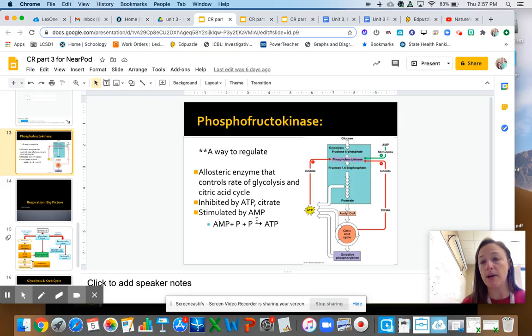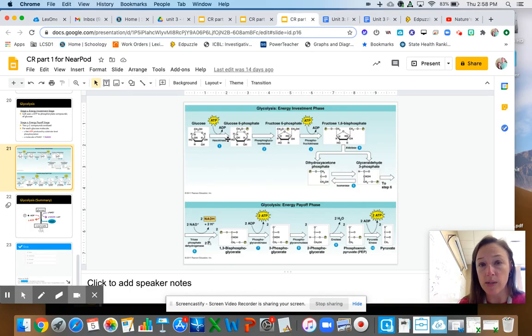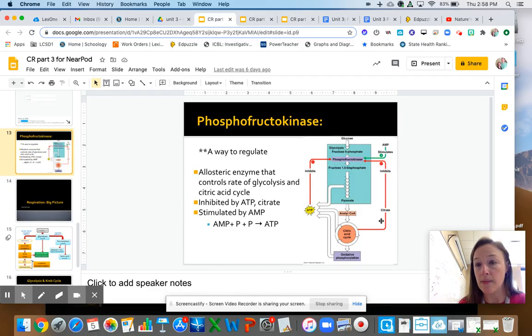And so there are negative and positive feedbacks. Negative feedbacks are usually where some product is going to go back and negatively turn off that enzyme. So phosphofructokinase, which if you'll remember was up here in step 3, is negatively regulated by citrate and by ATP, because if you're making plenty of citrate, that means you've got plenty of pyruvate, plenty of acetyl-CoA. Okay, so that citrate is a product of acetyl-CoA and that 4-carbon. So when you have lots of citrate, it'll tell phosphofructokinase to just chill for a minute.